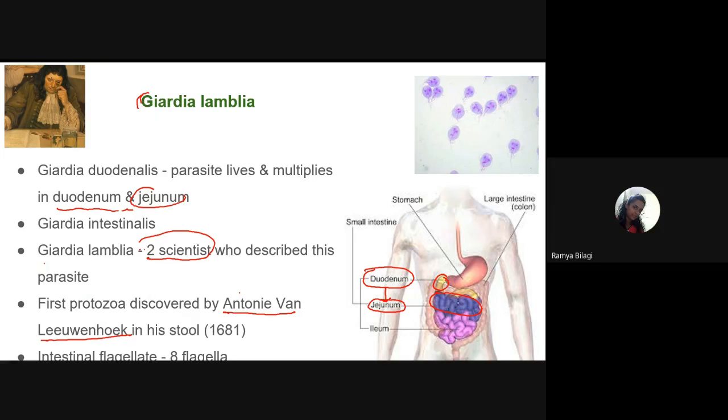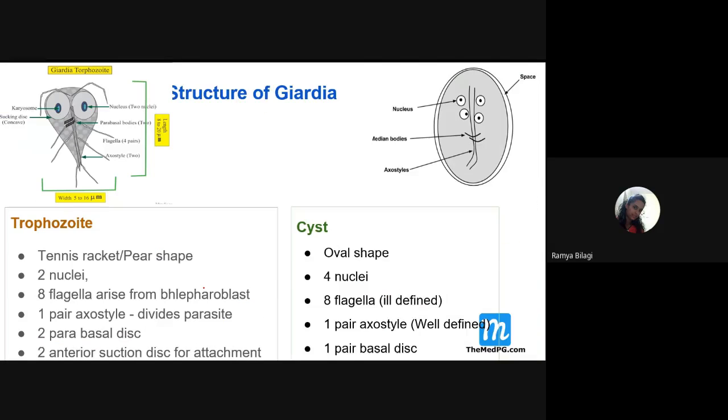So it was first discovered by Antony von Leeuwenhoek, look at his picture, in his own stool in the year 1681. That means he had been infected with Giardia lamblia. Because of that infection itself, he was able to identify this particular protozoal organism.